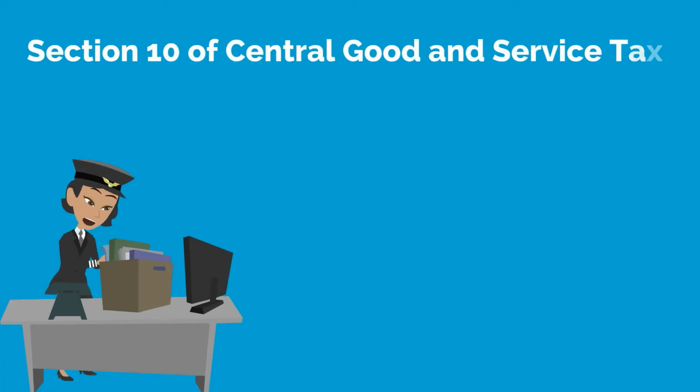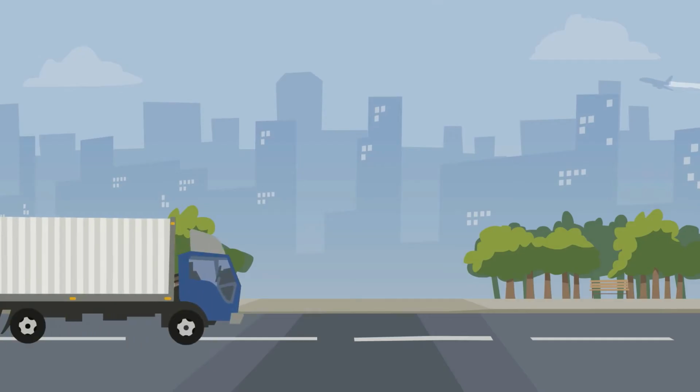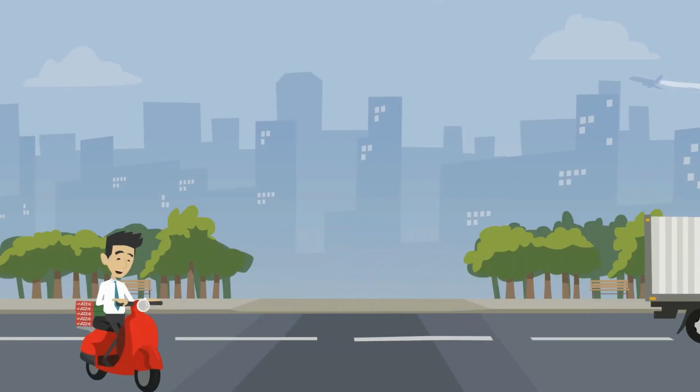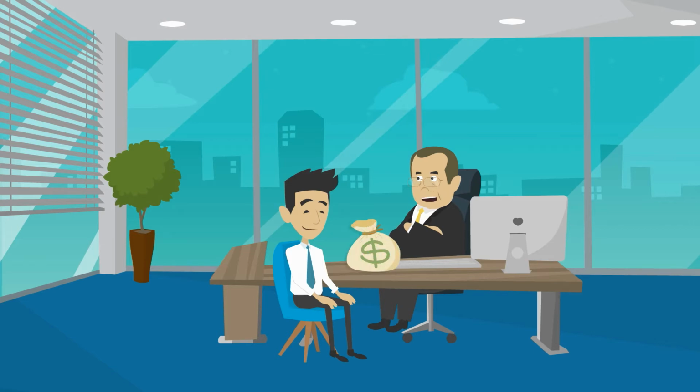Section 10 of the Central Goods and Services Tax Act, 2017 introduced the concept of the composition scheme. This facility can be availed by any supplier of goods as well as services. One major point to be understood about this scheme is that it is an option provided to taxpayers already registered under the Act, i.e. such registration is not a mandatory legal requirement, it is only a right or option given to the taxpayer, which they can avail if their aggregate turnover is less than 75 lakh rupees.